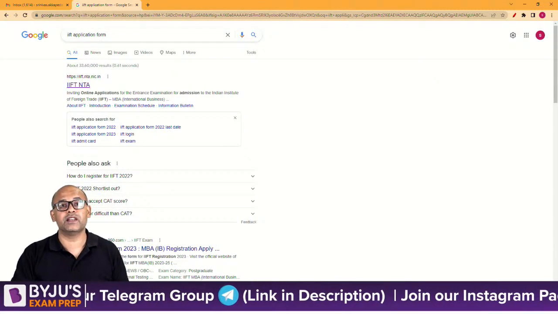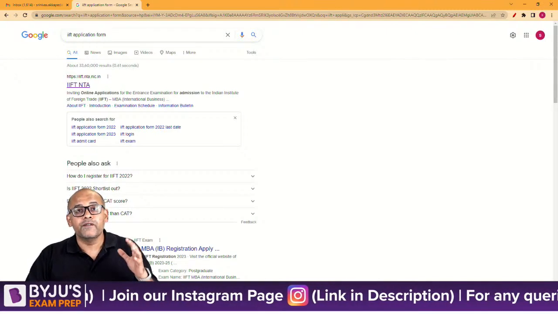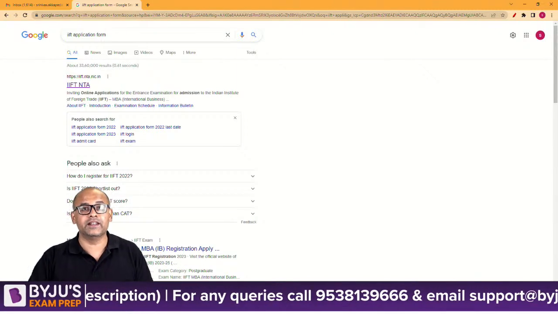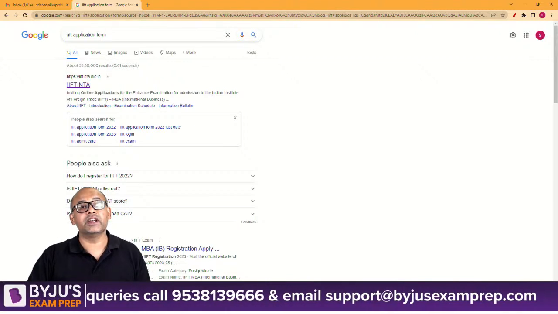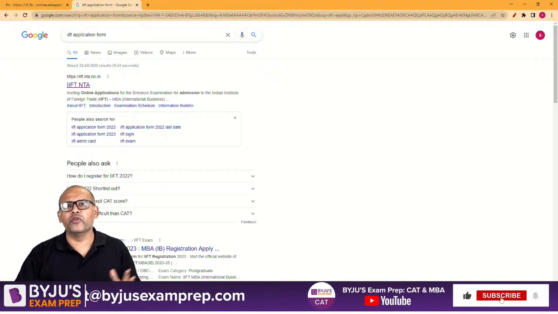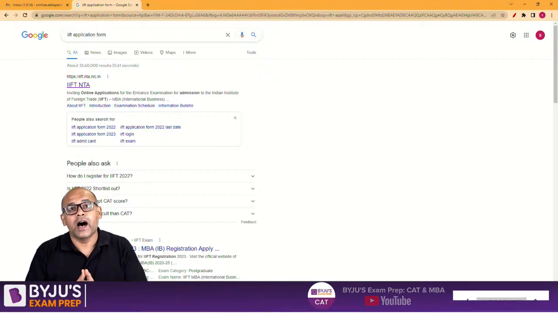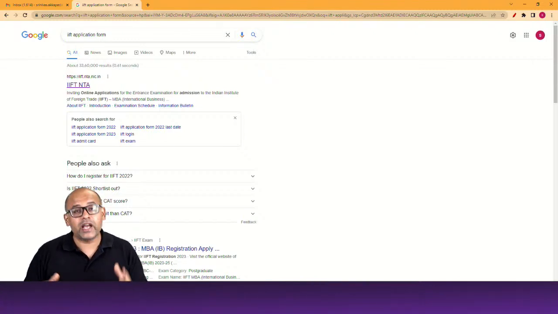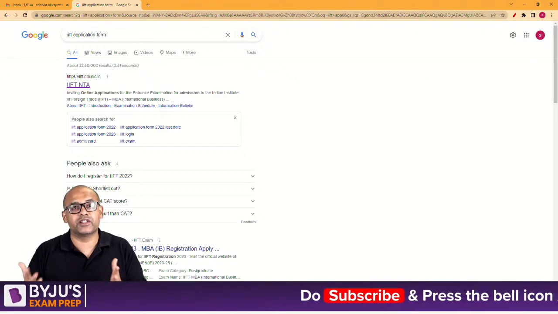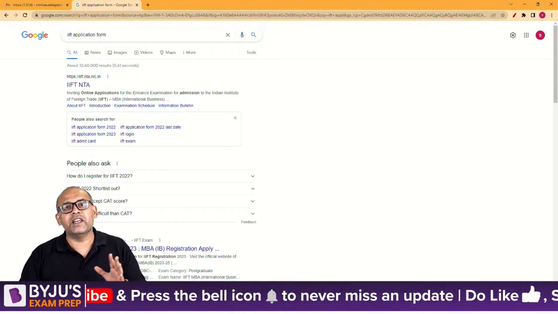Now the first thing you need to understand here is IIFT is one of these institutes for MBA which has given the process of conducting the online entrance exam to this entity called NTA. It's National Testing Agency. It is a government entity formed few years back. In fact, some of the biggest exams like UPSC, IIT JEE, etc. are conducted by this entity. So IIFT has also given the responsibility to conduct their entrance exams to NTA. Last year also it was the same. It's a very smooth process.